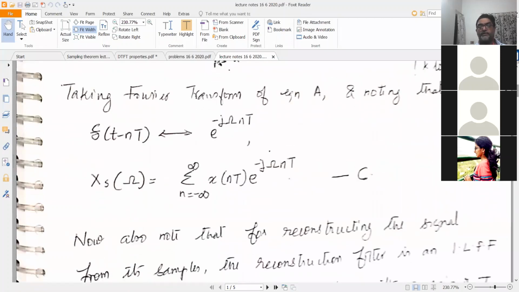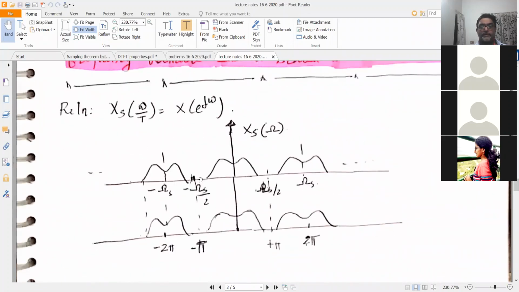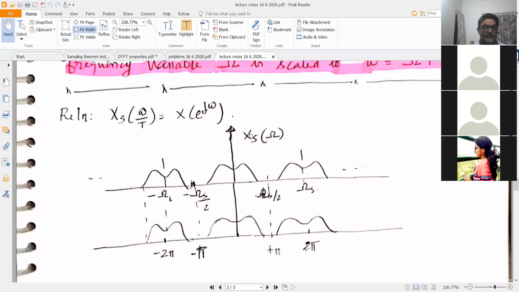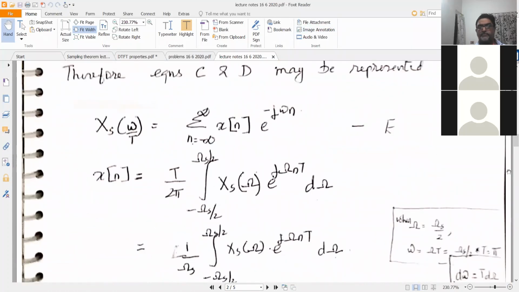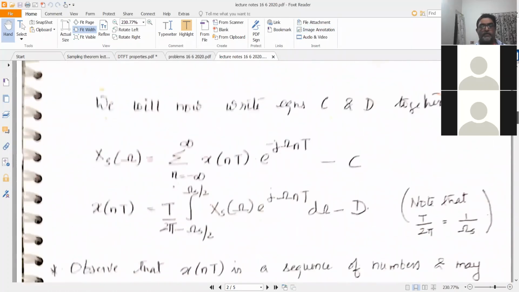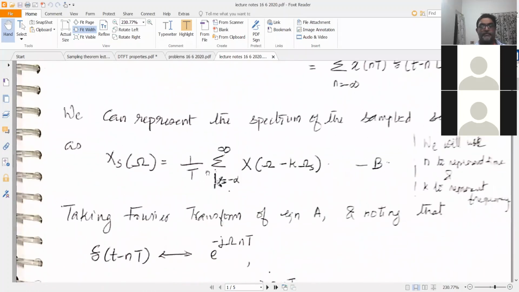Okay, so I will just go to the representation of that. This is the representation we had seen. So this is my baseband signal, and the baseband signal repeats at every omega s. That is the frequency domain representation. And we have discussed aliasing, Nyquist sampling, the Nyquist rate, etc. All those we have discussed in the previous class. So this is the spectra Xs of omega equal to 1 by T sigma over k X of omega minus k omega s.